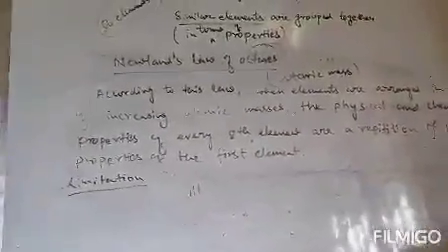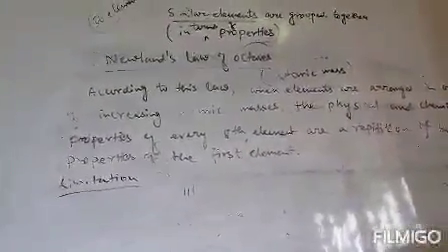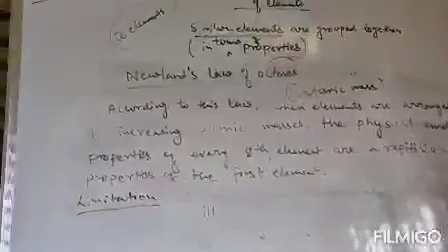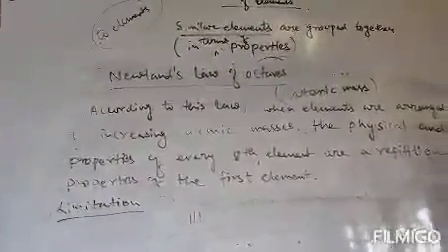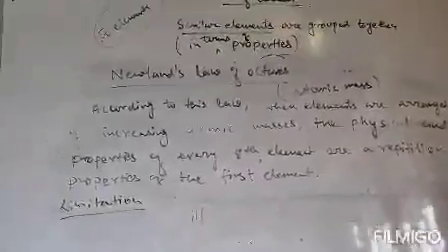But after that, more elements were discovered, while he had considered that only 56 elements were discovered so far, and so no new elements would be discovered. That is also a limitation.